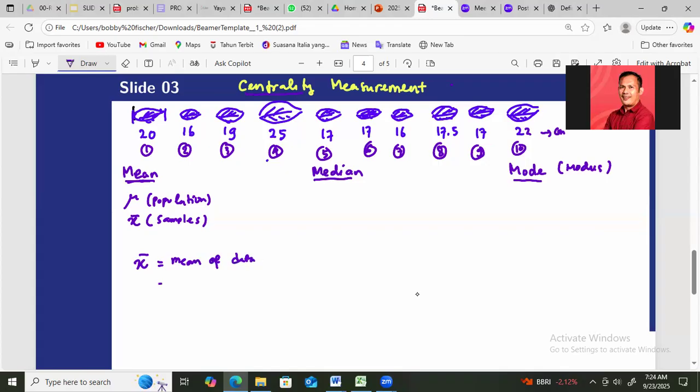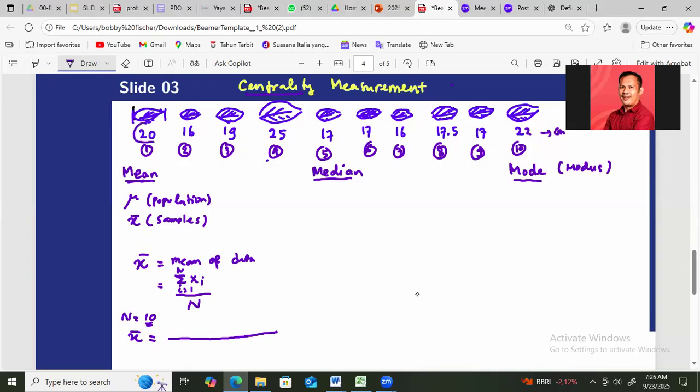You sum up all of the data, x_i for i from 1 to n, and then you divide it by n, the number of samples. So in our example here, n is 10 data. For the mean value, you sum up all of the data.